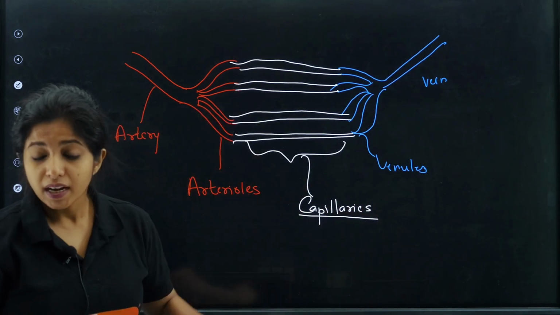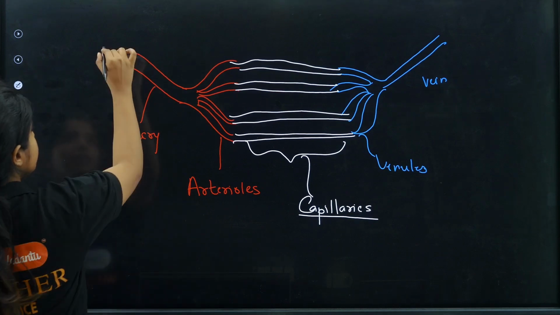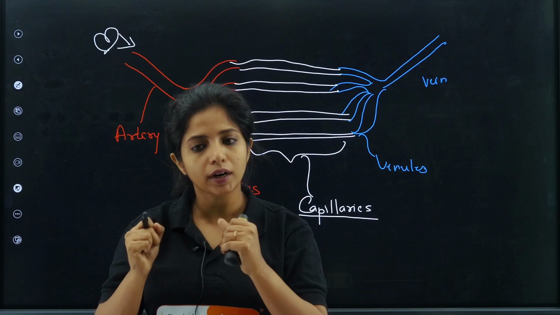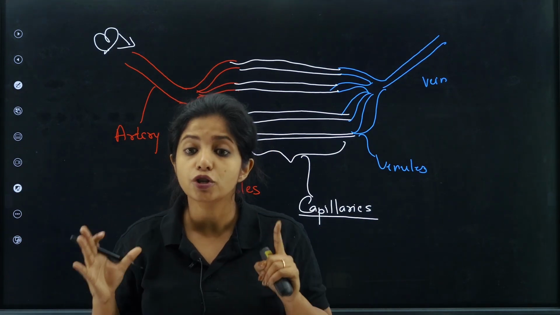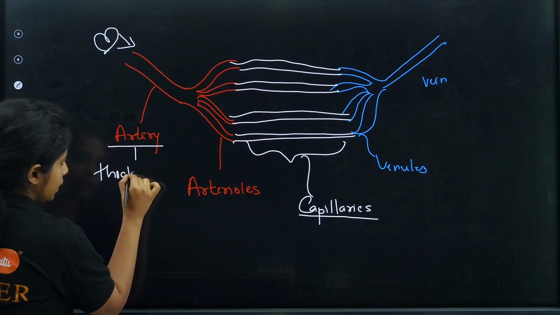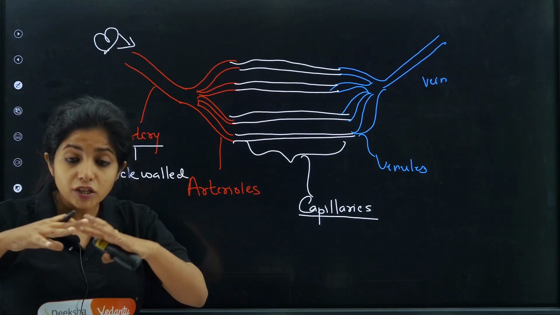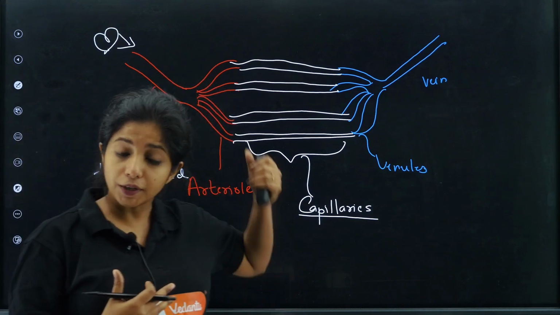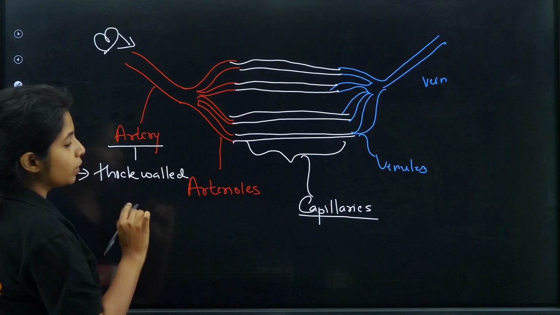Now, arteries are the ones that carry blood away from the heart. The heart will put too much pressure into an artery, that is the aorta. It will have too much pressure. So what feature should this particular artery have for sure? It should be thick walled, my dear children, because it has to maintain that pressure. It has to survive through that entire pressure that is put by the heart. You get it?